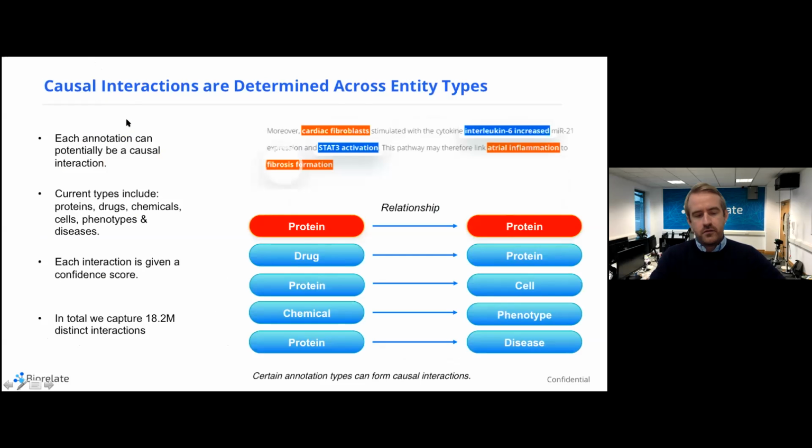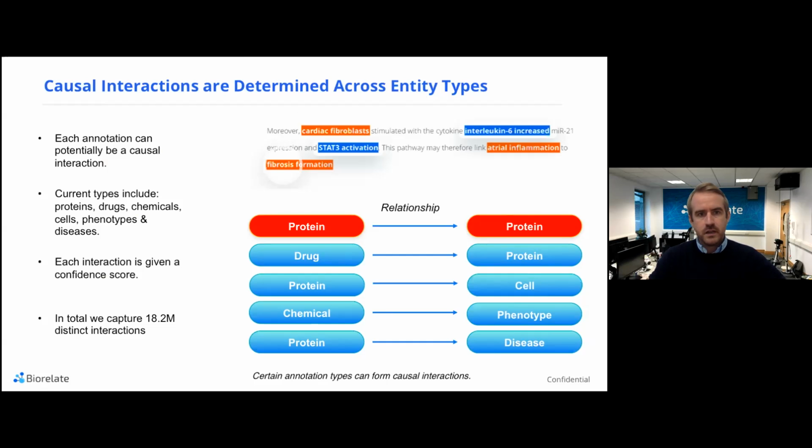What we then do, which I think is really unique and quite challenging from a computational perspective, is to capture causal relationships between these different biomedical entities, and we capture these in a very contextual way. So for something like interleukin-6, which is increasing the expression of STAT3 and its activation, the causal relationship there is a directed relationship between IL-6 and STAT3, and our software is automatically able to capture these causal relationships.